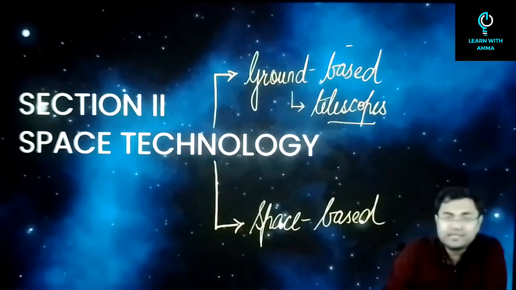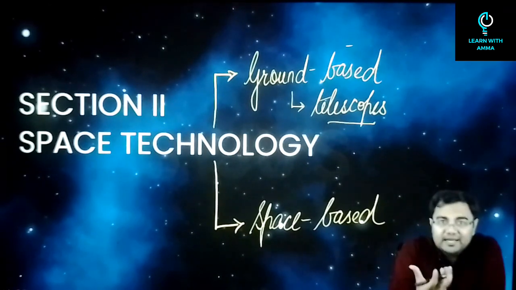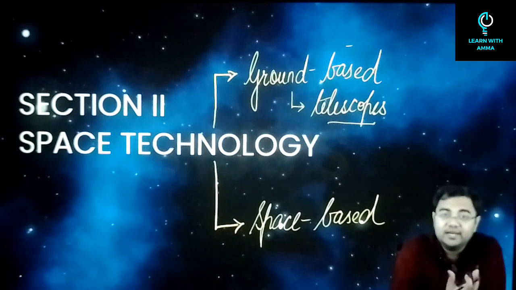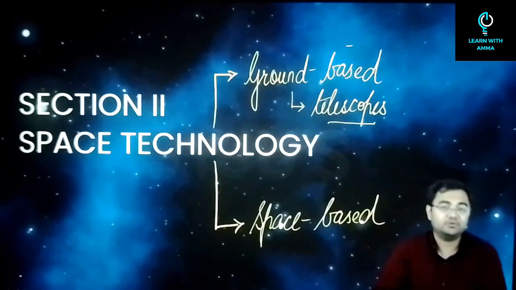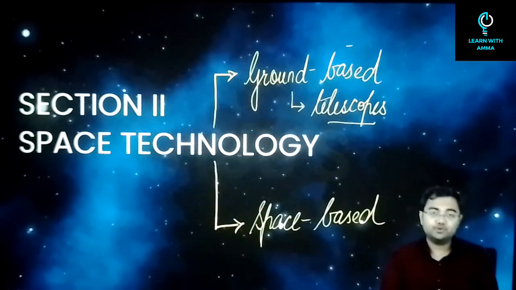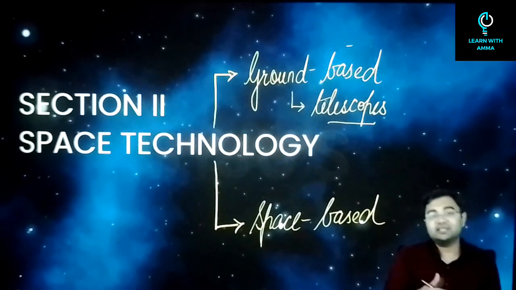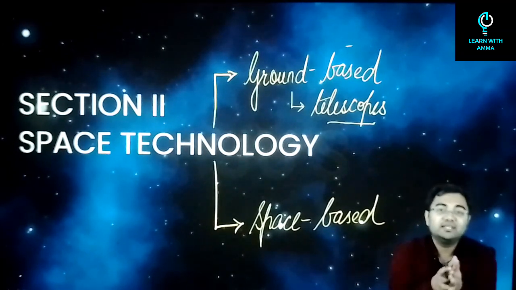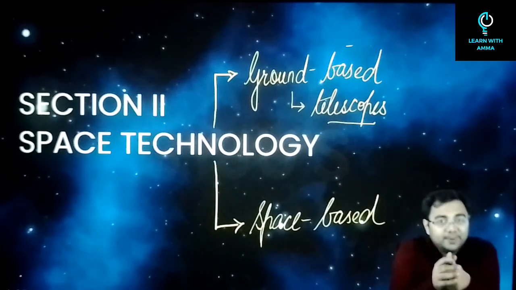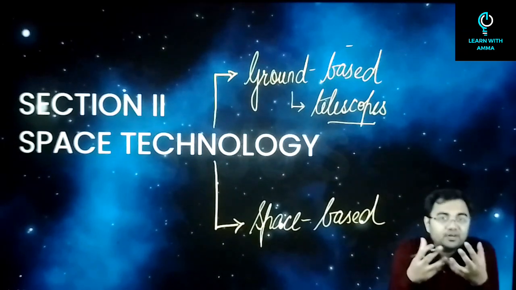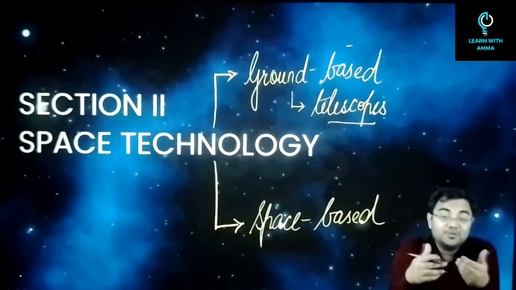There are various kinds of telescopes. For example, you can talk about a normal optical telescope. You can also have radio telescopes, infrared telescopes, X-ray telescopes. There are so many kinds of telescopes, but most of these are placed on the ground and we make the observation from the ground. Yes, there are exceptions. For example, the Hubble Space Telescope is a space telescope, as the name itself says. But generally, when we think of a telescope, it's a ground based observation.